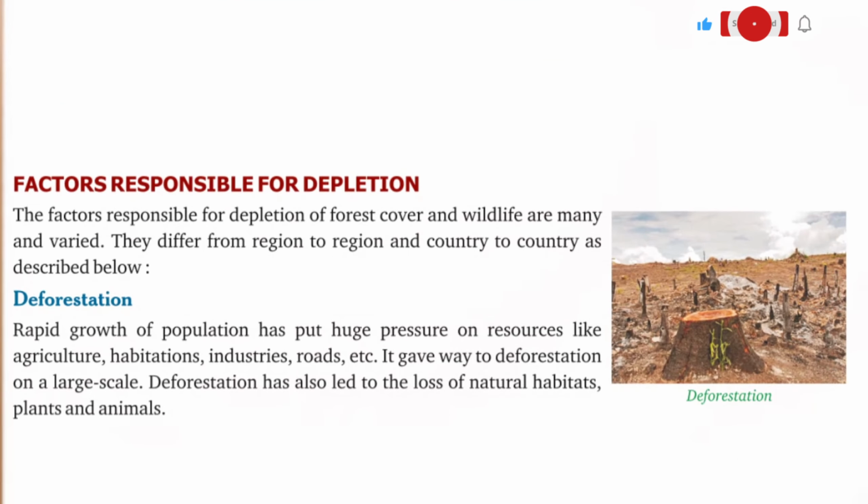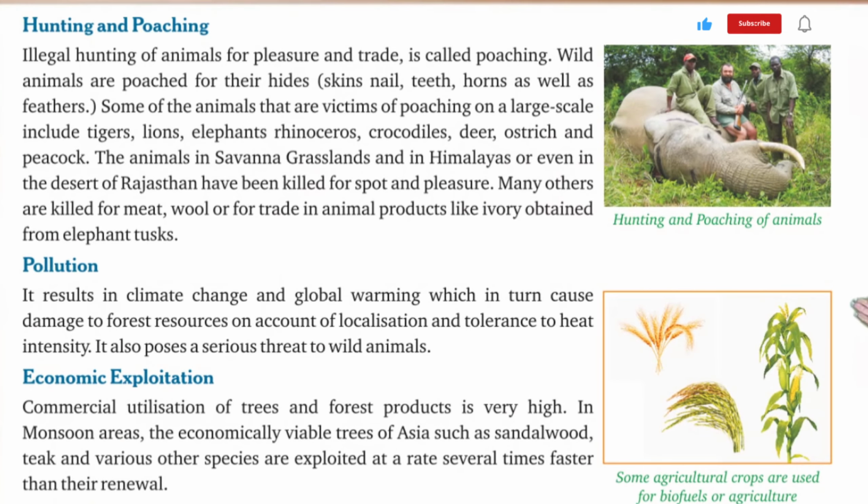Factors responsible for depletion. The factors responsible for depletion of forest cover and wildlife are many and varied. They differ from region to region and country to country as described below. Deforestation. Rapid growth of population has put huge pressure on resources like agriculture, habitations, industries, roads, etc. It gave way to deforestation on a large scale. Deforestation has also led to the loss of natural habitats, plants, hunting and poaching.